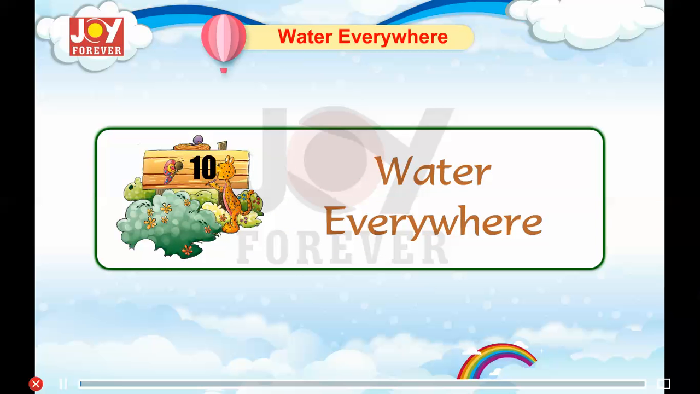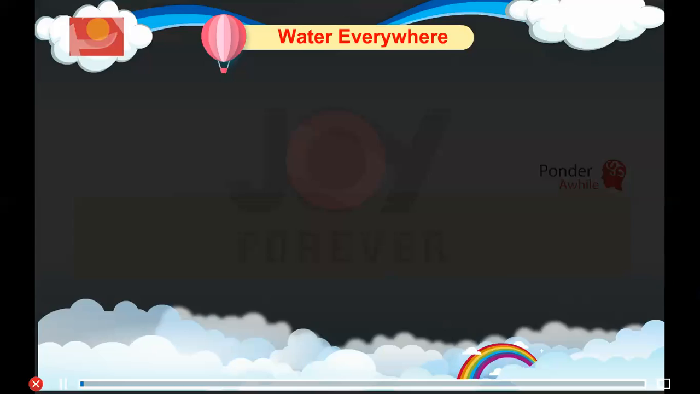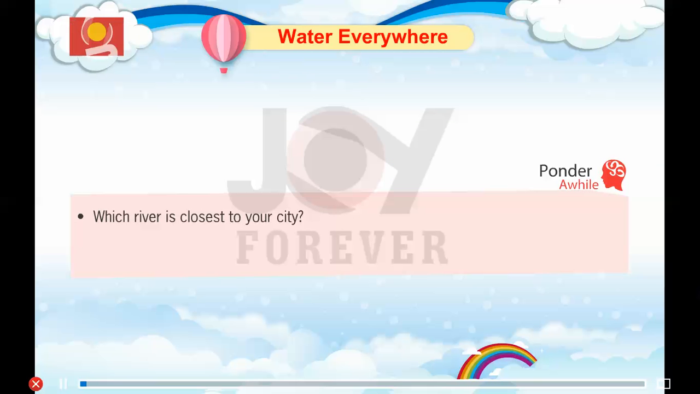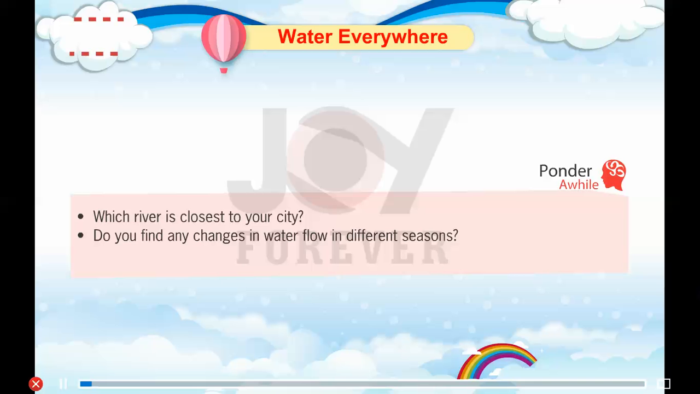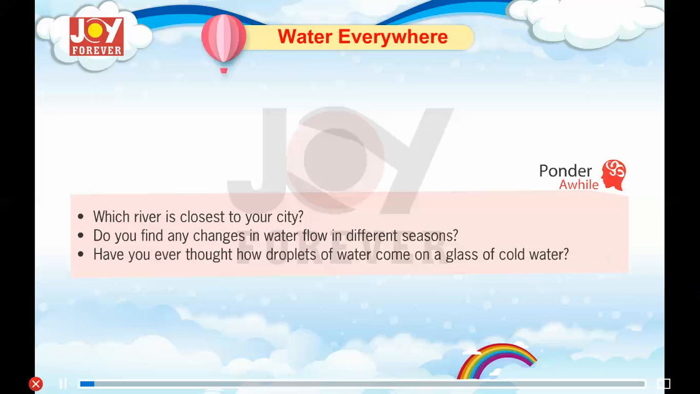Chapter 10, Water Everywhere. Ponder a while. Which river is closest to your city? Do you find any changes in water flow in different seasons? Have you ever thought how droplets of water come on a glass of cold water?